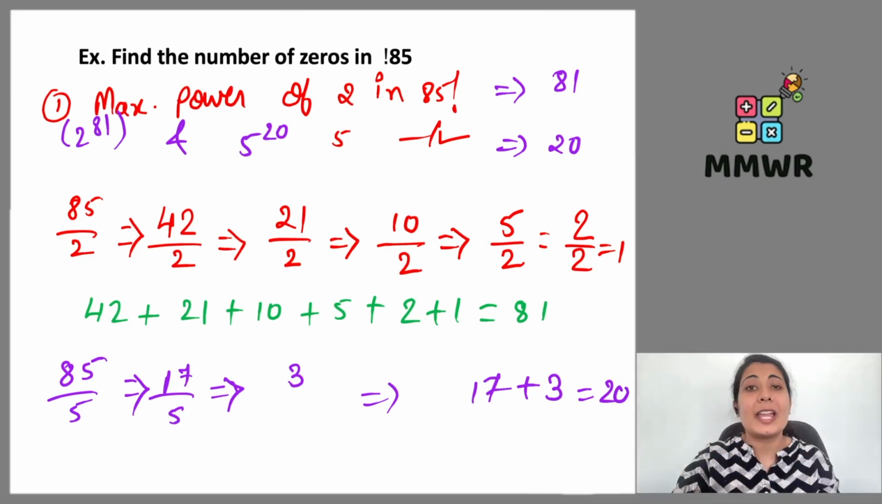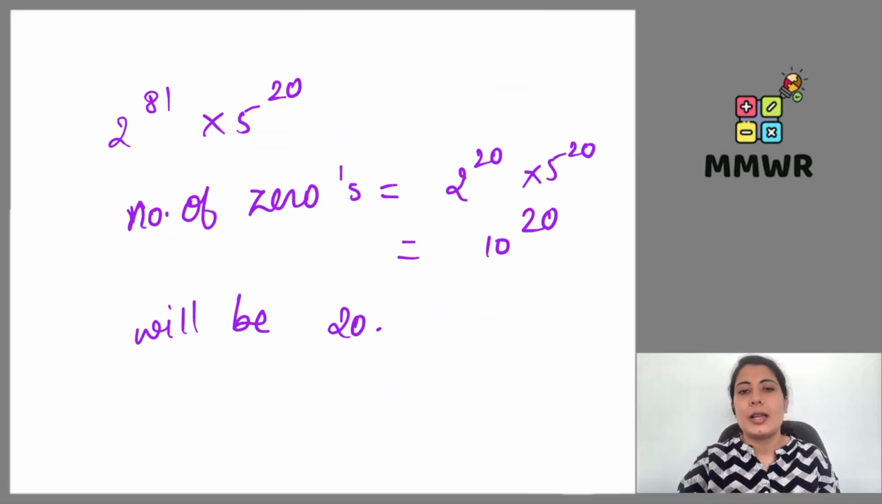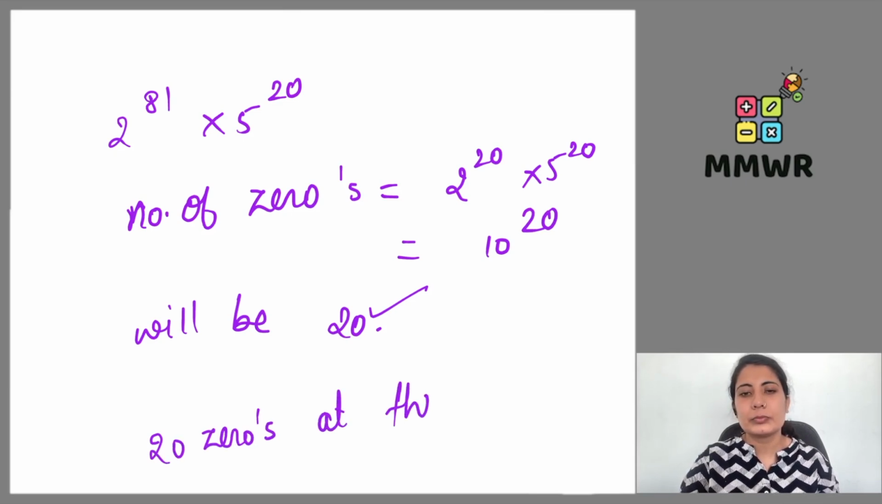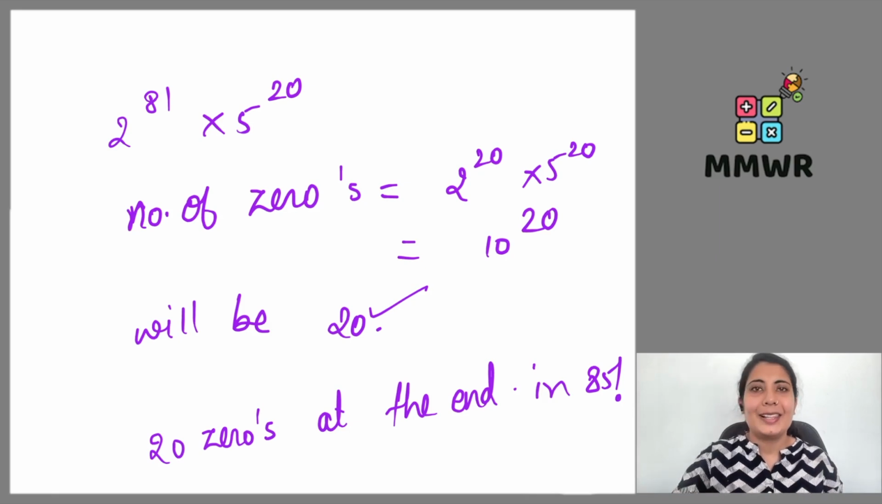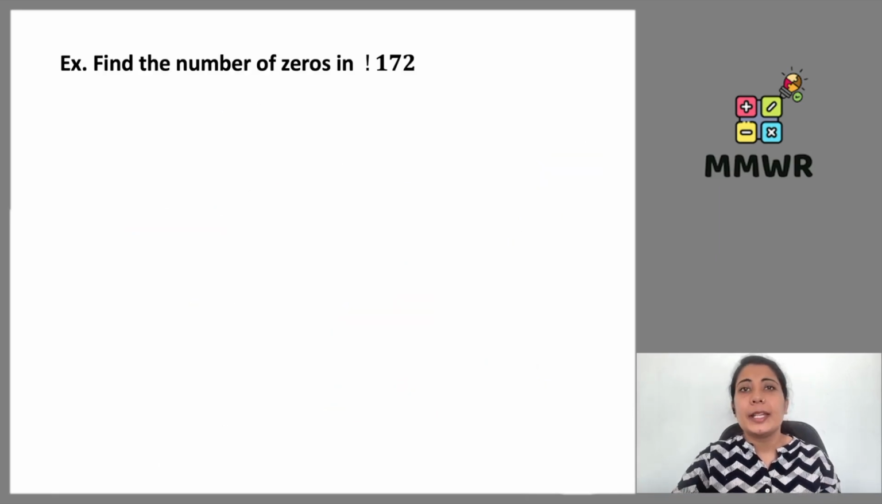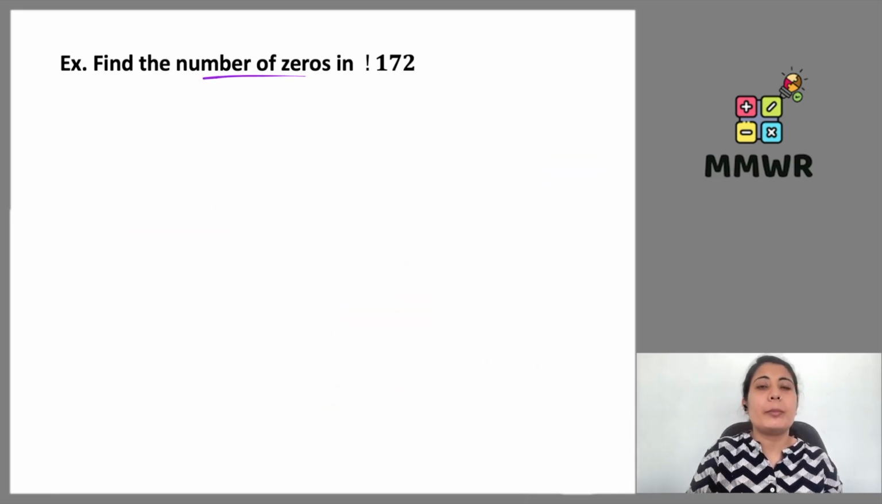So that is why we will be having 20 zeros at the end. How many zeros? 20 zeros at the end in 85 factorial. That is why the concept was how to find the number of zeros. But उसके लिए हमने पहले ये सीखा, how can we find out the maximum power of a prime number, not for composite, right? Let's look at another example in which again we have to find out the number of zeros